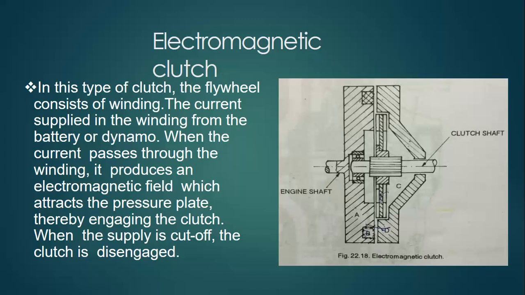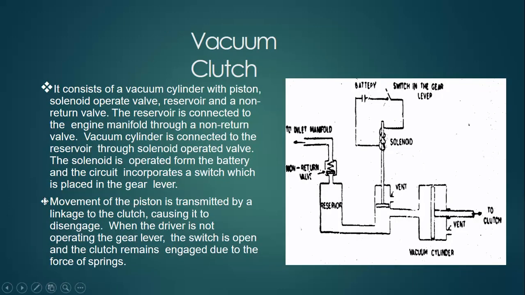When the current passes through the winding, it produces an electromagnetic field which attracts the pressure plate, thereby engaging the clutch. When the supply is cut off, the clutch is disengaged. This is the whole technique of the electromagnetic clutch.